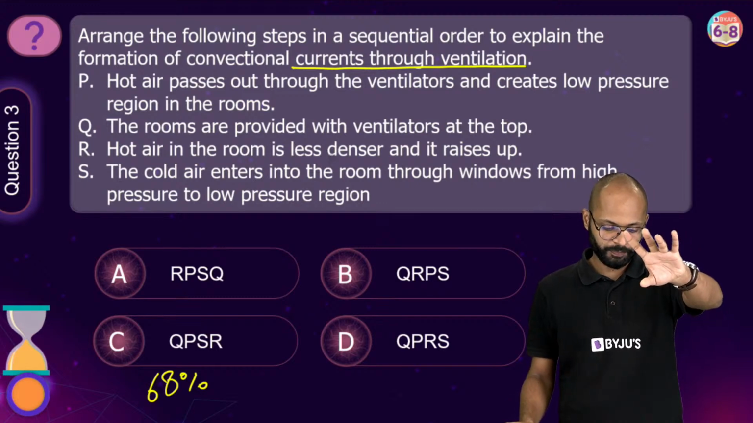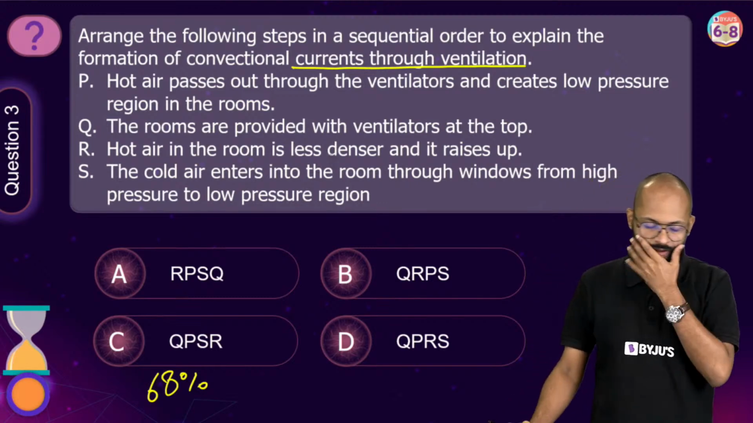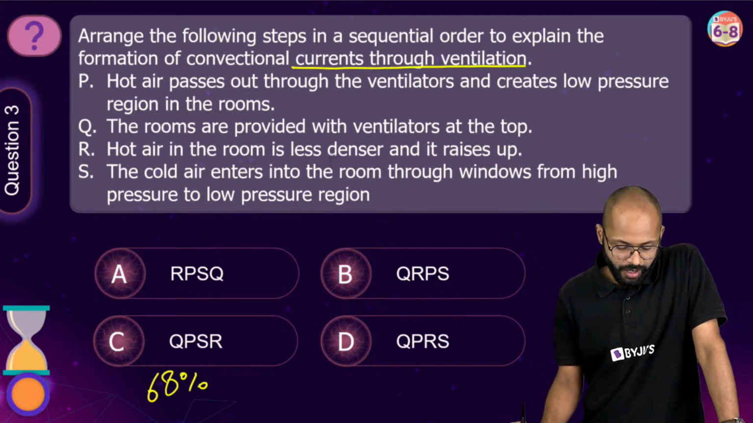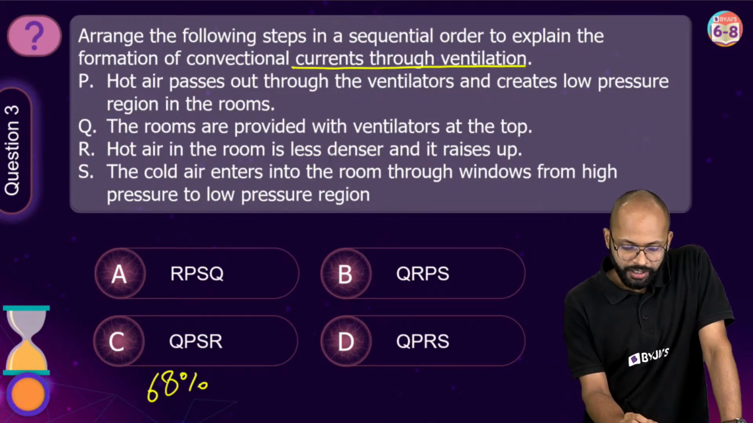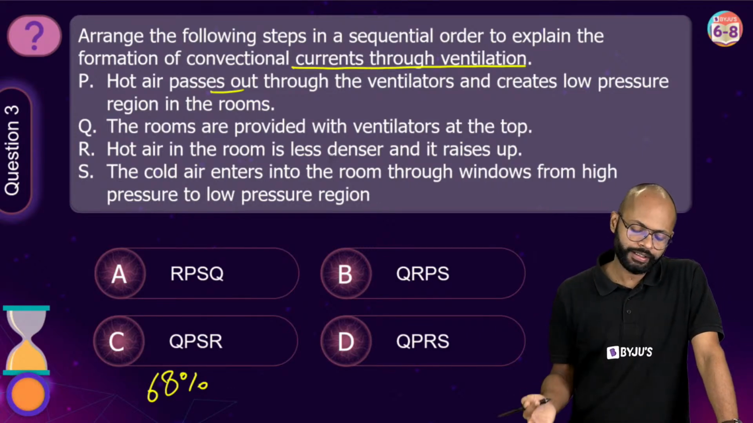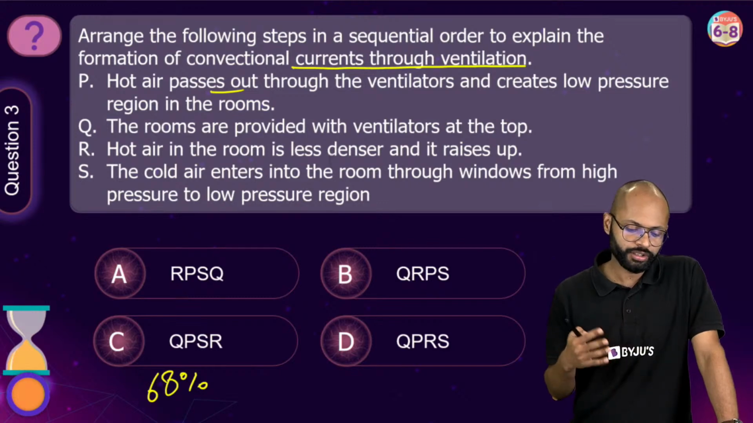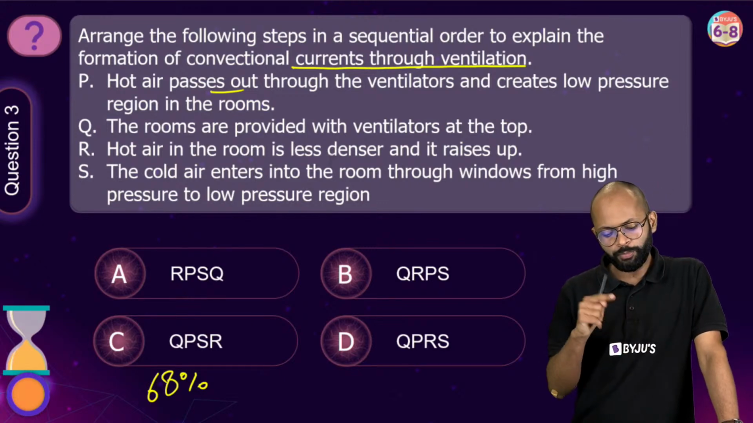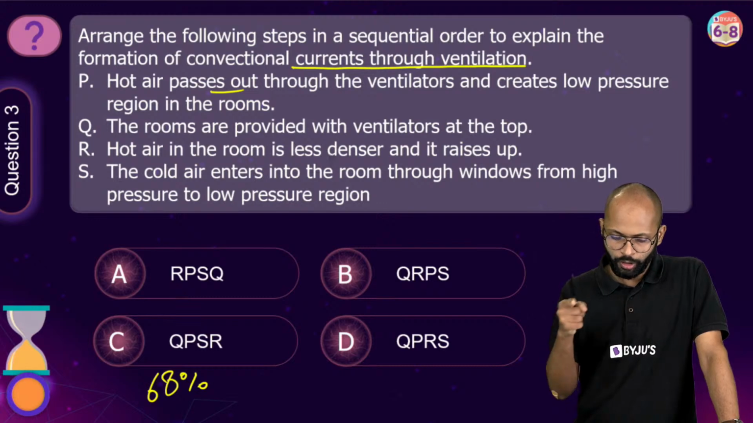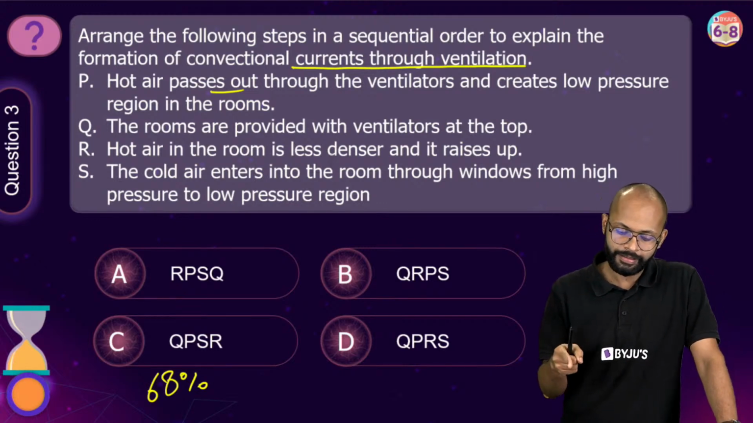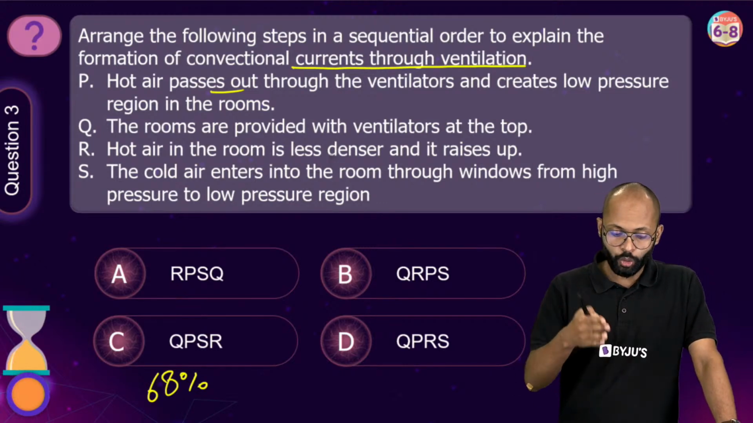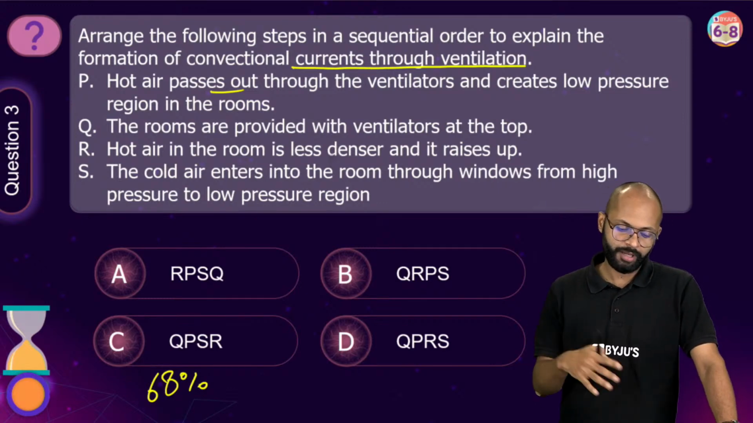अब सुनो, everybody. Listen to me. देखो. Hot air passes out through the ventilators and creates low pressure region in the rooms. The rooms are provided with ventilators at the top. Hot air in the room is less denser and it raises up. The cold air enters into the room through windows from high pressure to low pressure region.